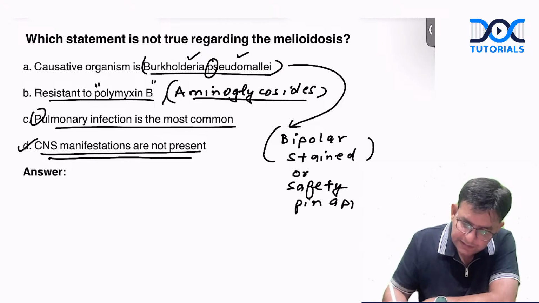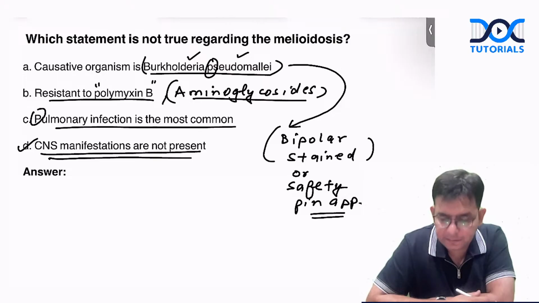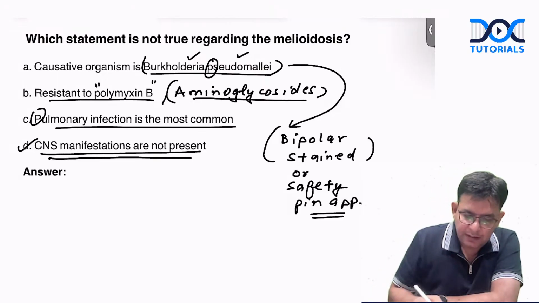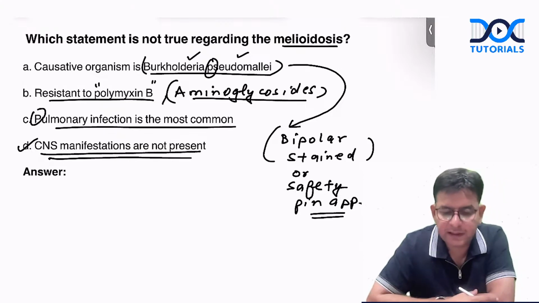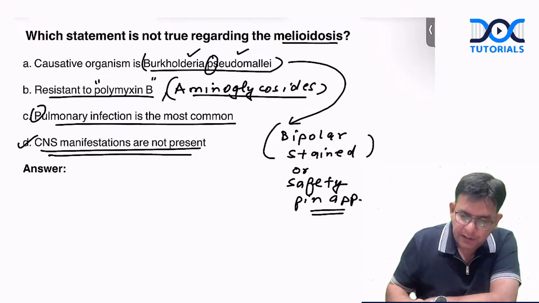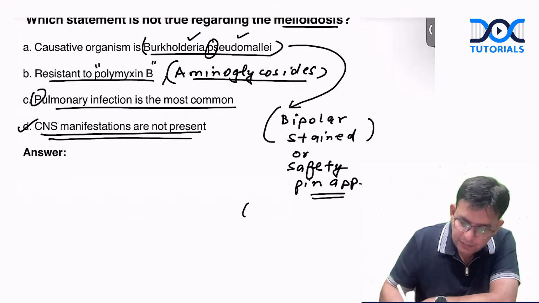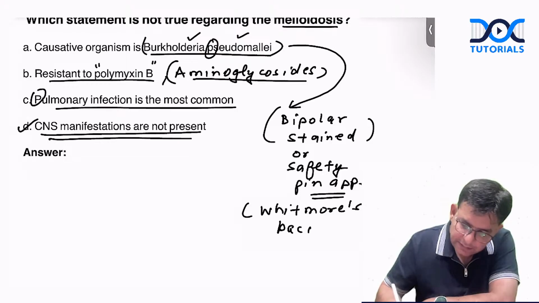Melioidosis is caused by this Burkholderia pseudomallei. Important, it was used by America in bioterrorism, also termed as Whitmore's bacillus.